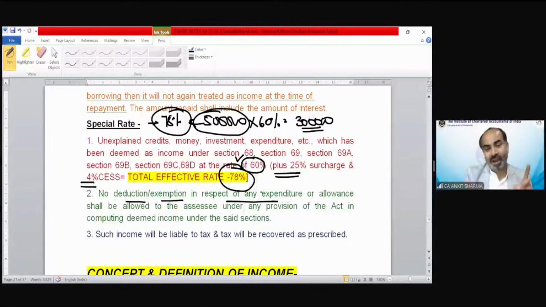But this is not allowed in case of black money. So no reduction, no exemption, no basic exemption limit. You cannot claim anything out of this black money. Such income will be liable to tax, and tax will be recovered in the prescribed mode.